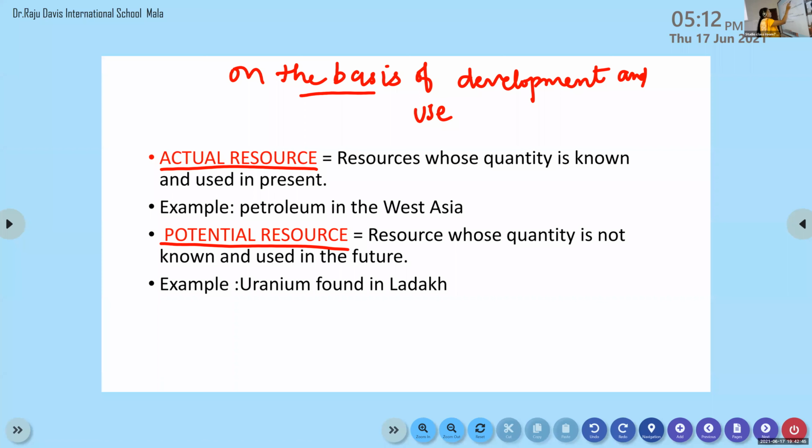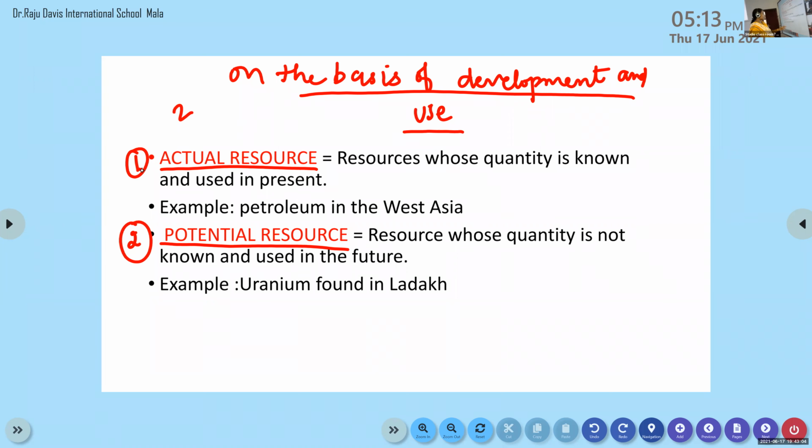So on the basis of development and use, resources are classified into two. One is actual resource and the other one is potential resource. The first one is actual resource. The second one is potential resource.